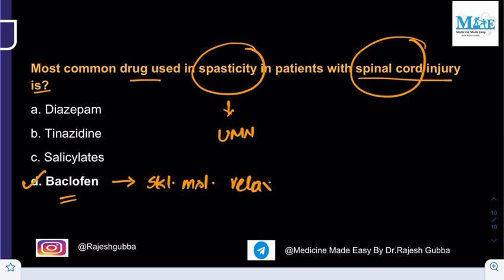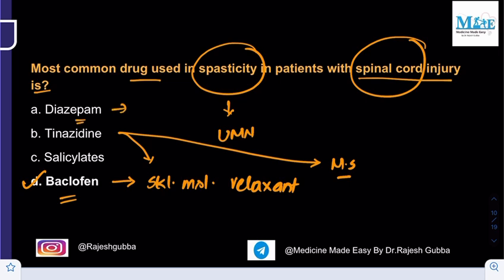Whereas you take the tizanidine. Tizanidine is also the skeletal muscle relaxant. But where do we give this tizanidine? We give tizanidine in the treatment of multiple sclerosis, right? Diazepam is used as the anti-epileptic drug in status epilepticus, right? In status epilepticus, it is used as an anti-epileptic drug.